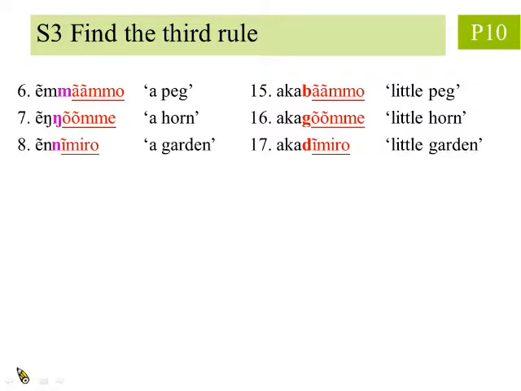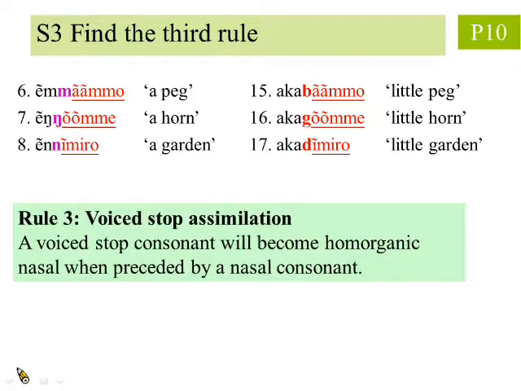In step 3, we find a rule that explains the 3 exceptions. After observation, we see a third rule called voiced stop assimilation. When a voiced stop consonant is preceded by a nasal consonant, this voiced stop consonant will become a homorganic nasal.